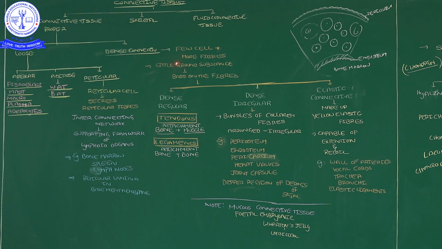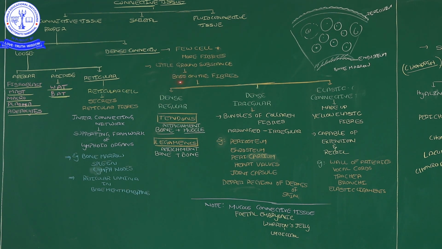So in dense connective tissue, few cells are there, along with more fibers. But in loose connective tissue, fibers and cells are arranged very loosely. When they are arranged very tightly packed, it forms dense connective tissue. So in dense connective tissue, there are few cells and more fibers, along with a little ground substance or matrix.